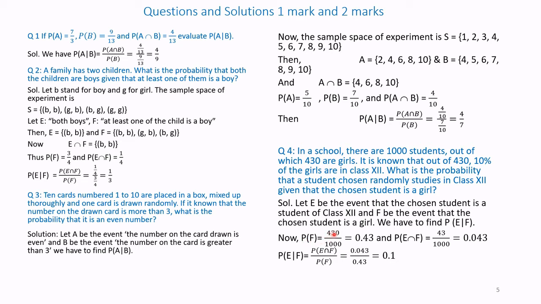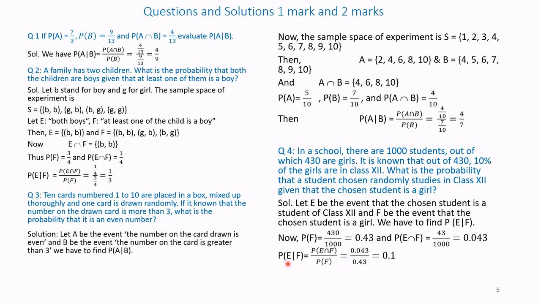So 430 are girls out of 1000. So probability of F is 430 divided by 1000, that is equal to 0.43. And probability of E intersection F is 43 out of 1000, that is equal to 0.043.